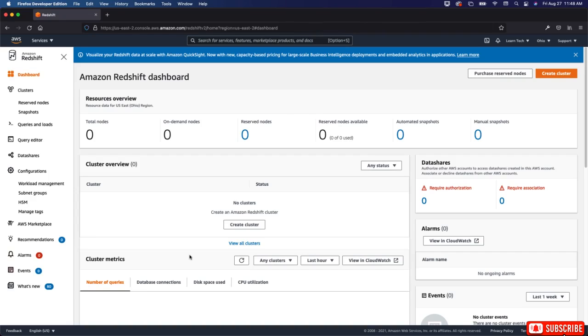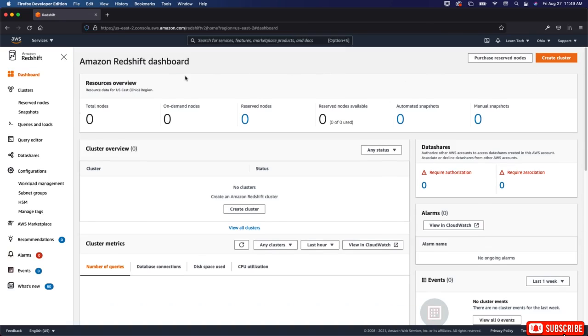Visualize your Redshift data at scale with Amazon QuickSight, now with new capacity-based pricing for large-scale business intelligence deployment and embedded analytics in applications. You can click here to learn more. Okay, so we're not going to do that, but I just wanted to read that since it popped up.